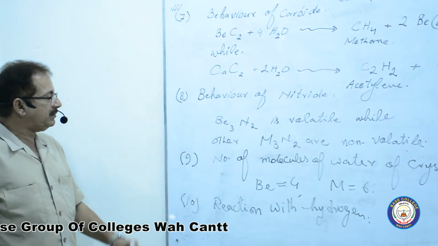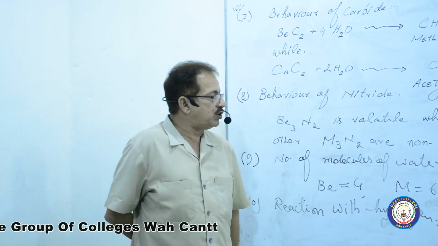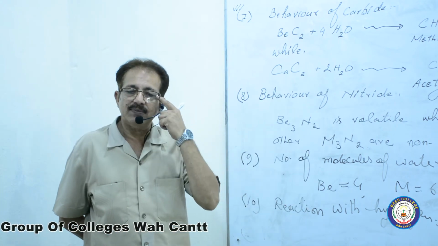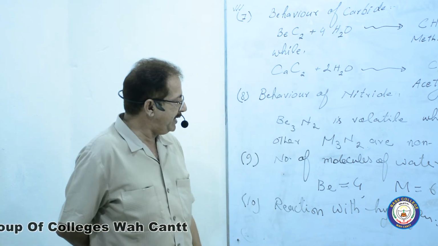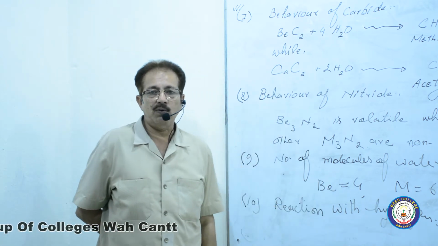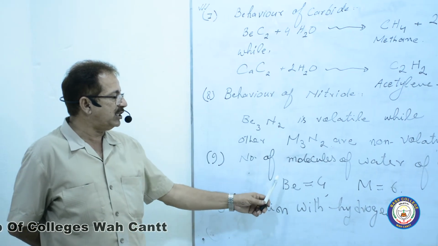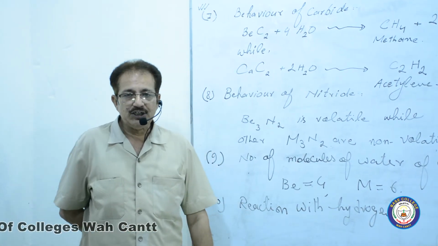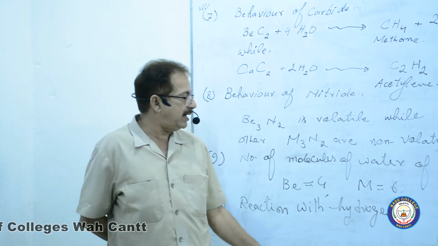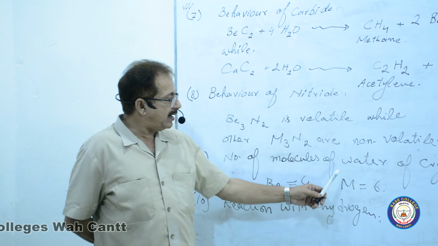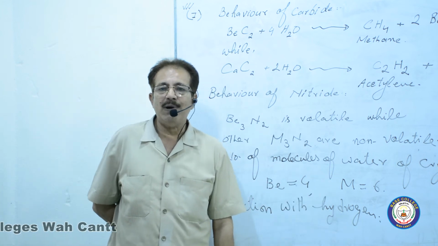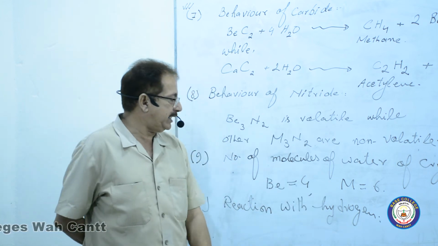Now, number 9, number of the molecules of water of crystallization. We have discussed this in detail. How many? 4 water molecules surround beryllium. So the coordination number of beryllium is 4 and the coordination number of other alkaline earth metals is 6, because other alkaline earth metals are surrounded by 6 water molecules.